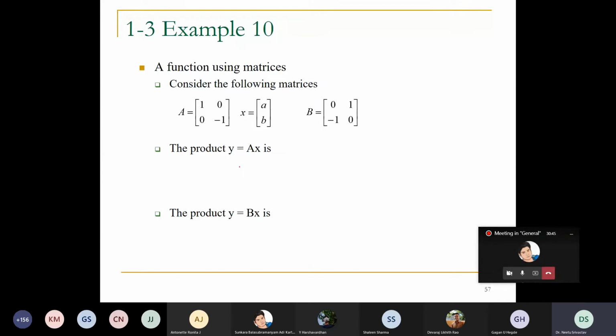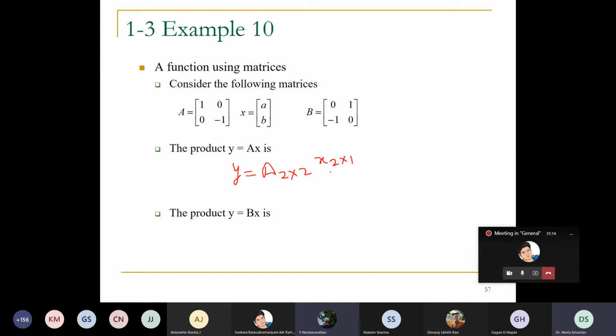So when I say here that Y, what will be the order of Y? You just see, A is given to you in the terms of, we can very easily find out the order of Y. A is given to you in the terms of a 2 cross 2 matrix, right? So that is nothing but the R cross C. X is given to you in the terms of 2 cross 1.